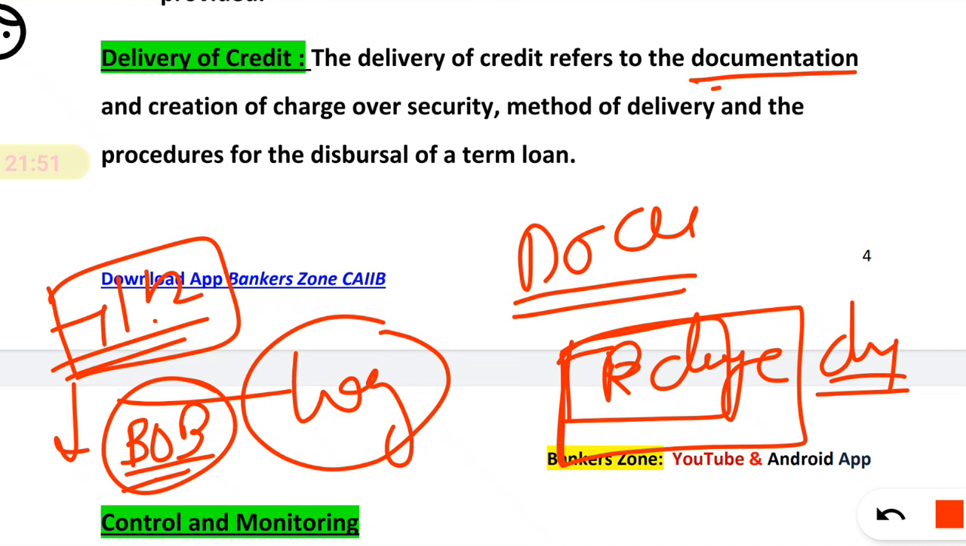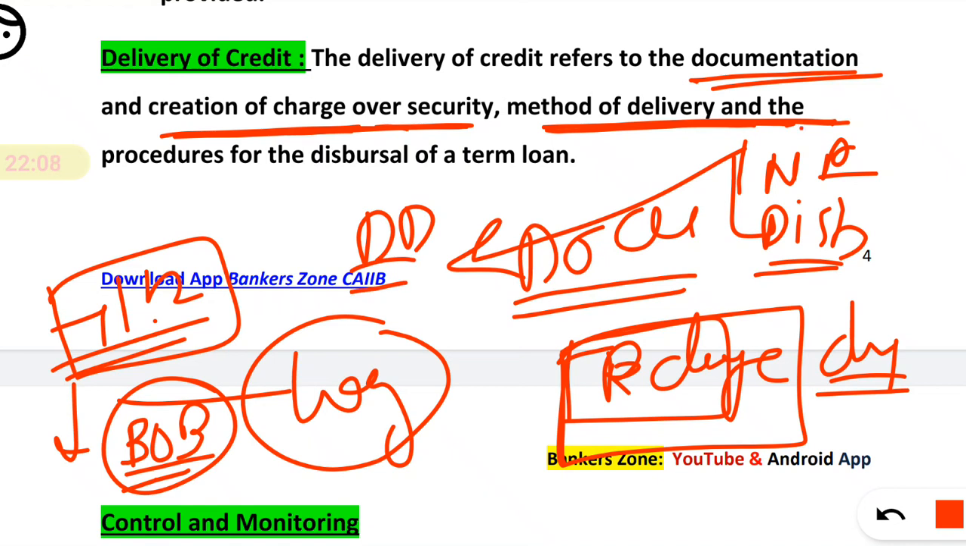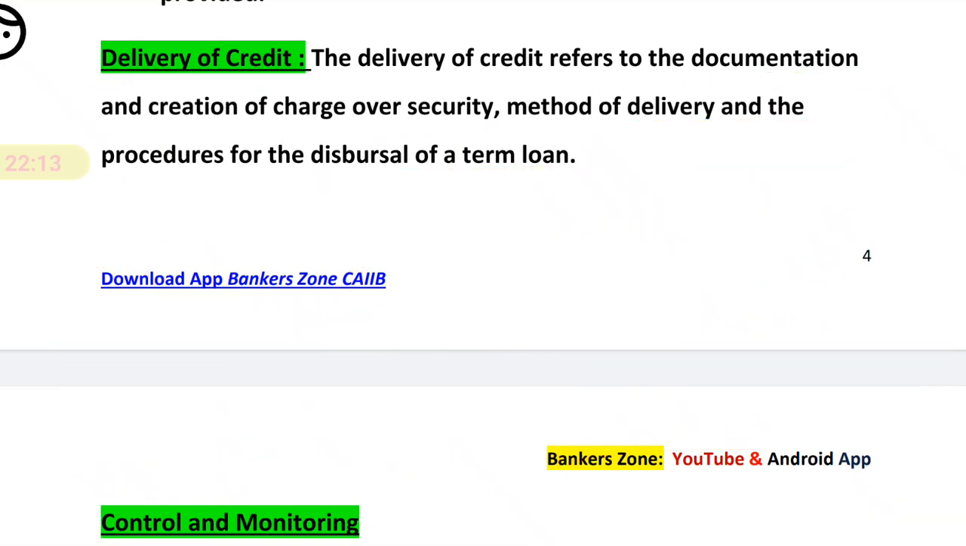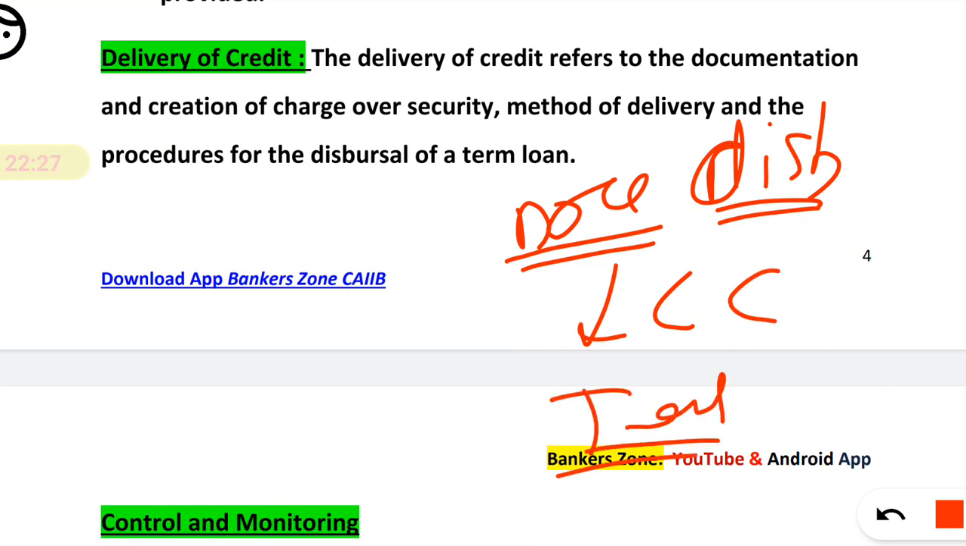That is a document for the land. Basically, the documentation and creation of a charge over the security, and the method of delivery, how you are going to deliver the credit. By NEFT you are transferring funds, directly disbursing that fund into the account, or you are giving the DD. The procedure of disbursement of the loan is basically the delivery of the credit. What is credit delivery? It involves the necessary documentation for the purpose of disbursement, mainly the charge creation, then the actual transfer of funds. So that is basically the delivery of the credit.